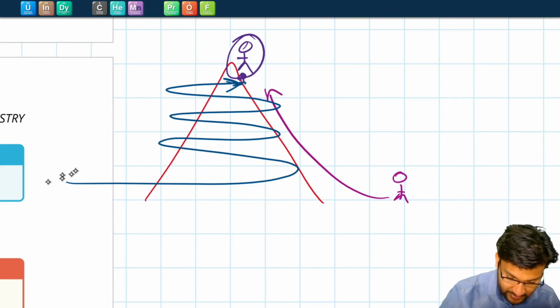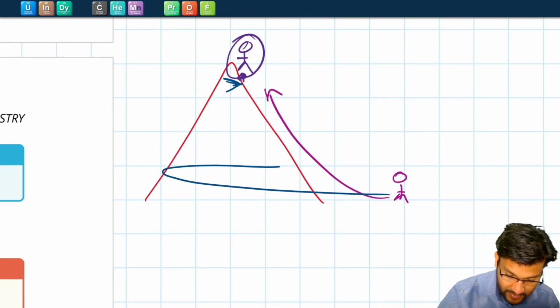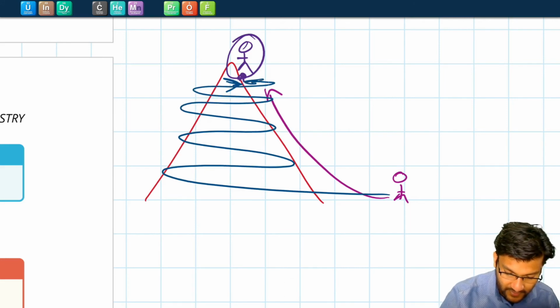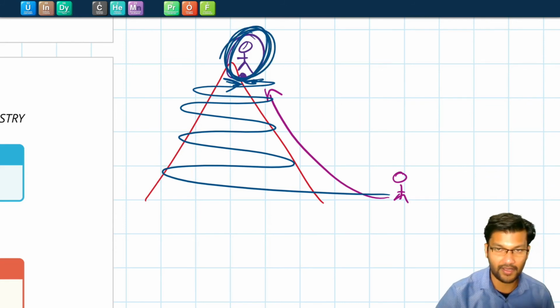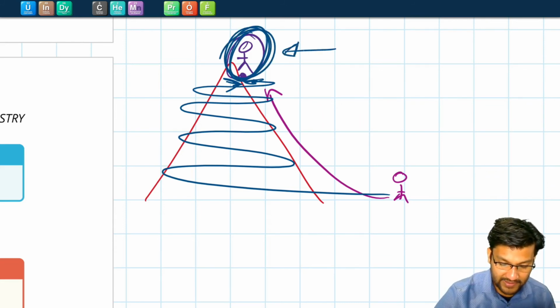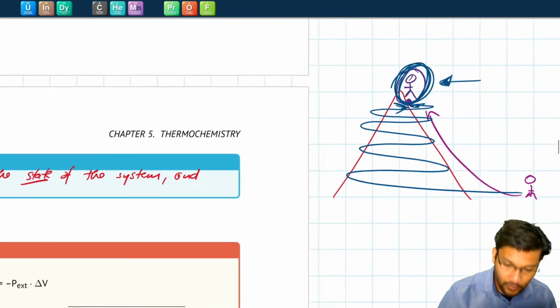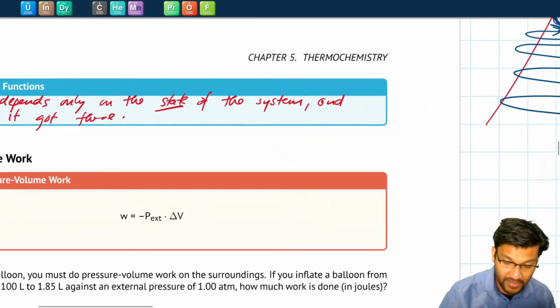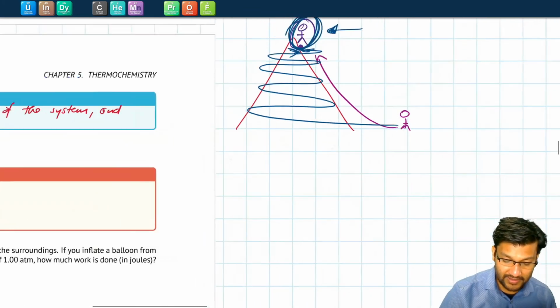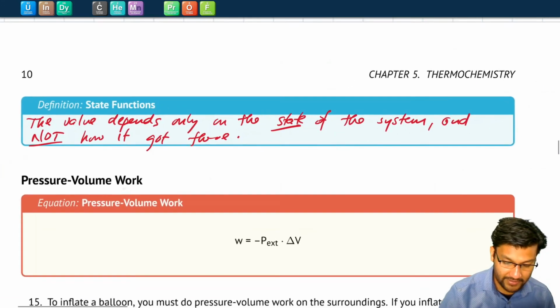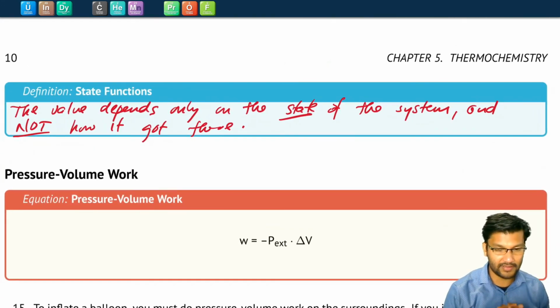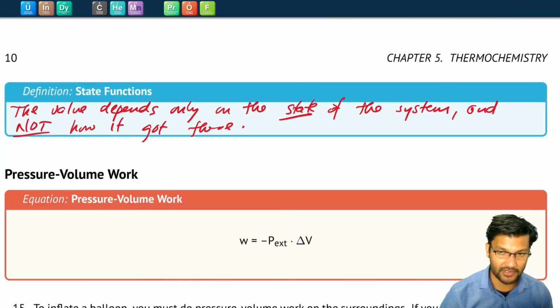Let's just make this a little bit clearer. You start in the same position, but you did cutbacks. None of that matters as long as we know where you are right now. So that's an example of a state function. And so heat and work are not state functions in this regard, but the internal energy is. Heat and work depend on the path you take, but a state function just depends on where you are right now. The exact path you took to get there doesn't matter. And oftentimes when we're solving problems with state functions, we can make up any path that we want as long as it all works out.